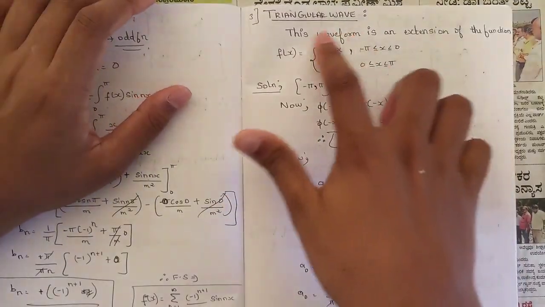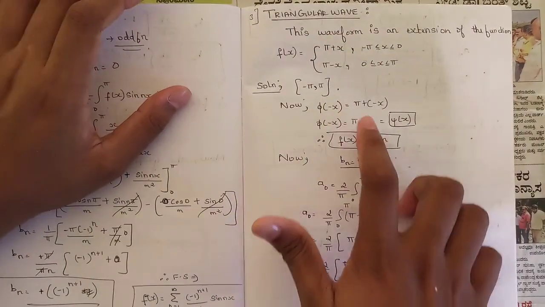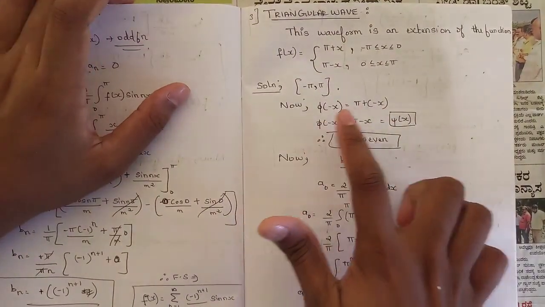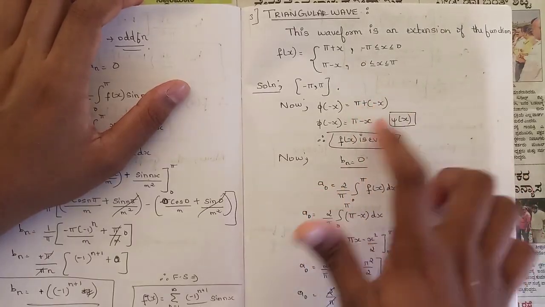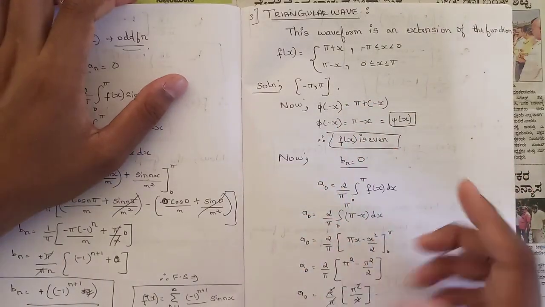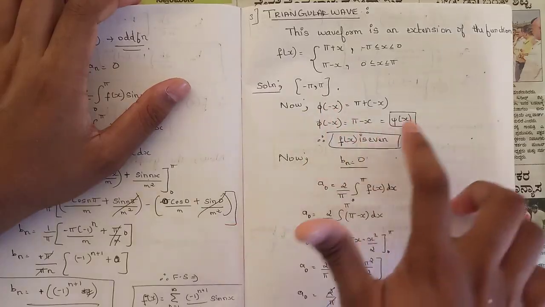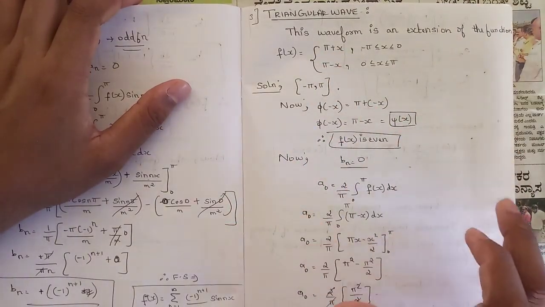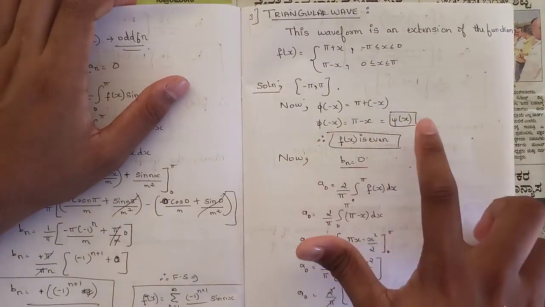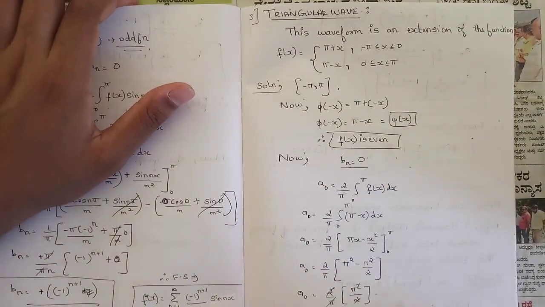So now we should take the phi of x value and replace the value of x by minus x. So it becomes pi plus into minus x, so it becomes pi minus x. So we can see that phi of minus x is equal to psi of x. See, psi of x value matches. In case of phi of minus x equal to psi of x, we have solved so many problems.